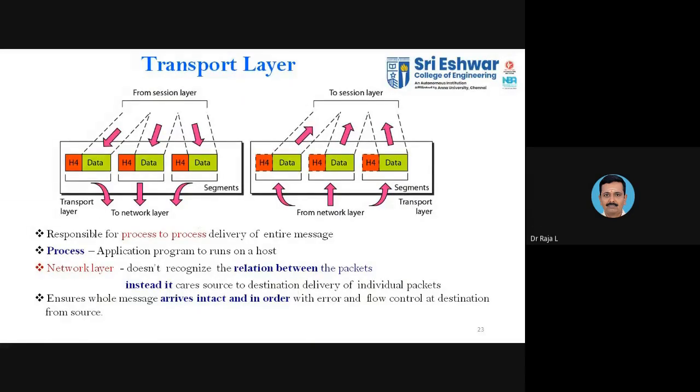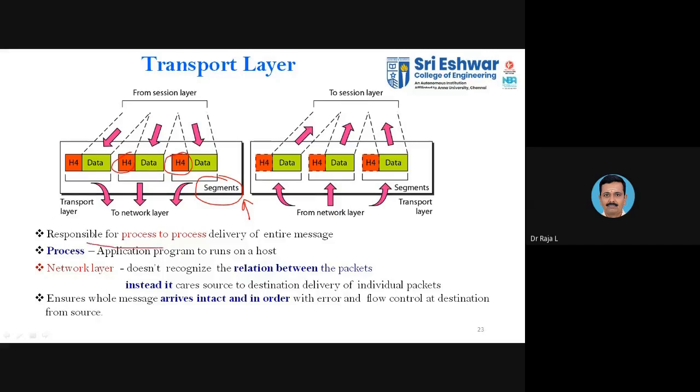So this is layer 4. In the transport layer, the upper layer will be the session layer. You will be receiving the data, and here also you will be adding the header. Here in the transport layer, the packet will be converted into a segment. A single segment will consist of several packets. So in layer 4, the entire data will be in the form of a segment.